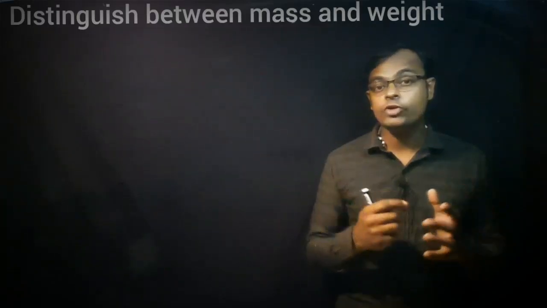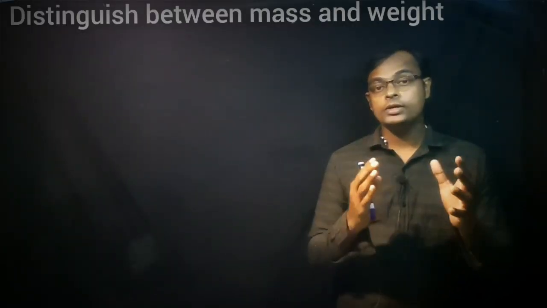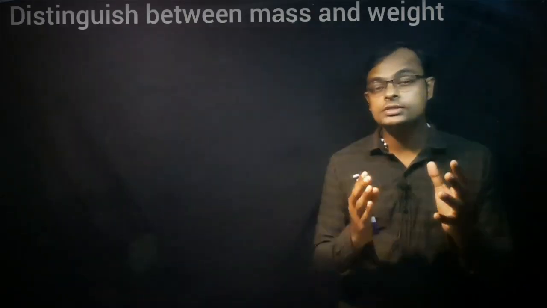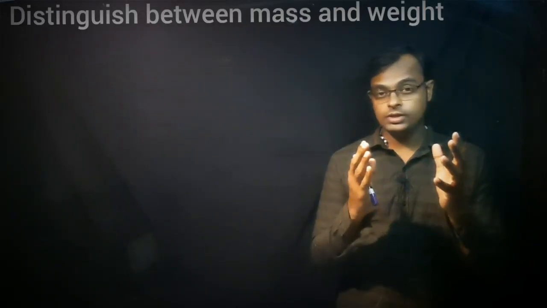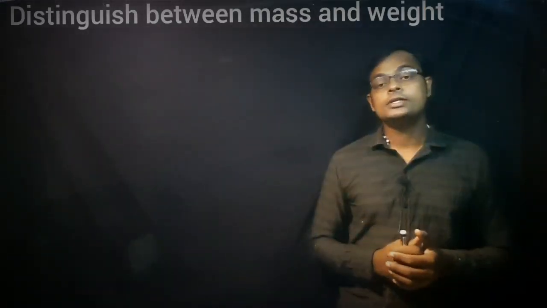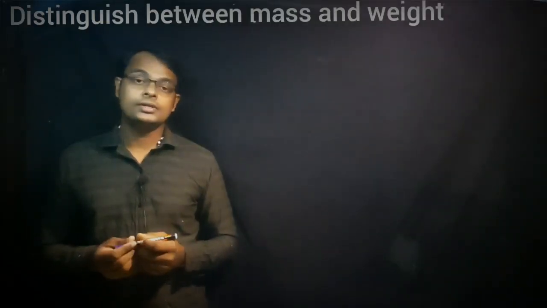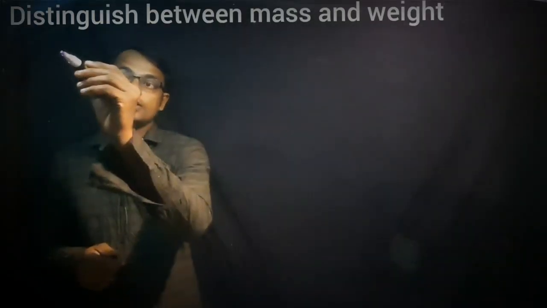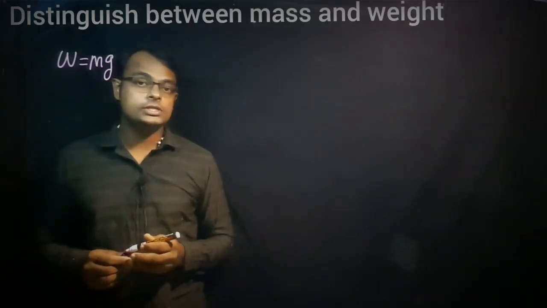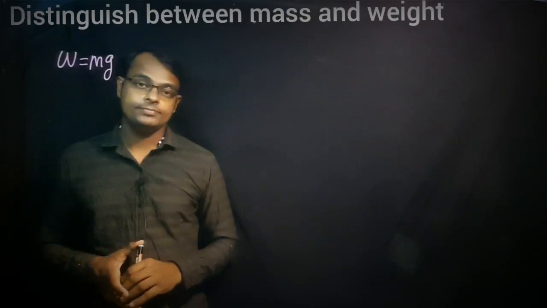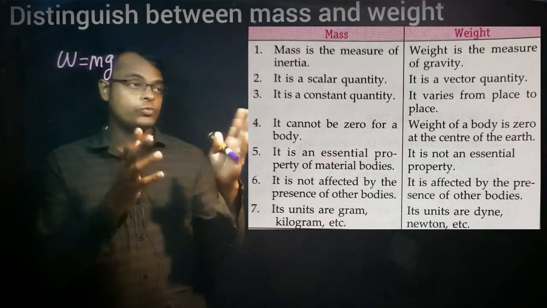What is meant by weight? Weight is the force with which a body is pulled towards the center of the earth. We have already learned that one. Weight W is equal to mg, where g is the gravity. Now let's distinguish between mass and weight.